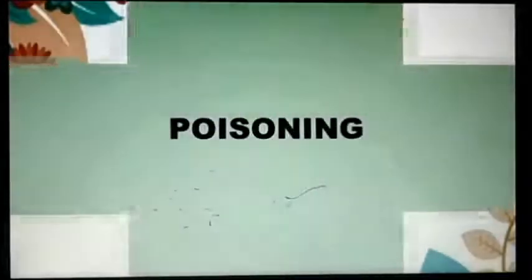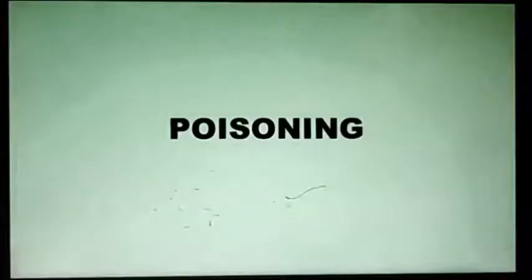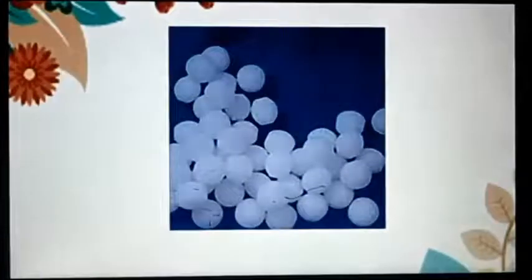Next is poisoning. There are various things at our home which are used to kill germs and bacteria. As you can see on my screen, there is a mothball, or we can say naphthalene ball. Do you know where we are using naphthalene balls? We keep them in the almirah of clothes so our clothes may not have any kind of germs and bacteria.